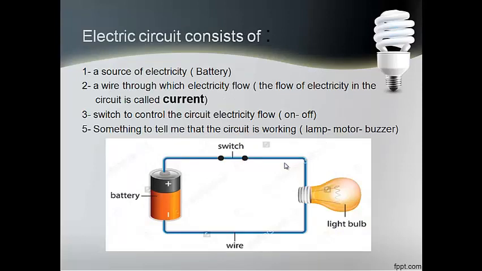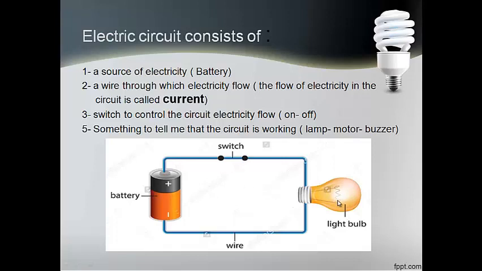An electric circuit must consist of a source of electricity. Here it's the battery. A wire through which electricity flows, the electric current, which is the flow of electricity, passes through this wire to reach the lamp, or the buzzer that gives us sound, or the motor that makes the non-living thing move. It must also have a switch to control the circuit, to tell me if the circuit is working or not, for the thing that I want to give power to work.